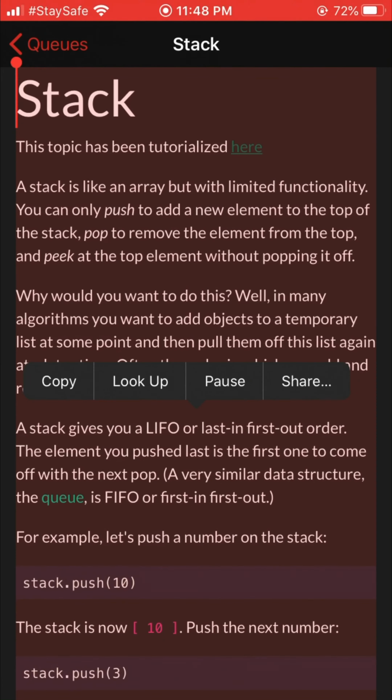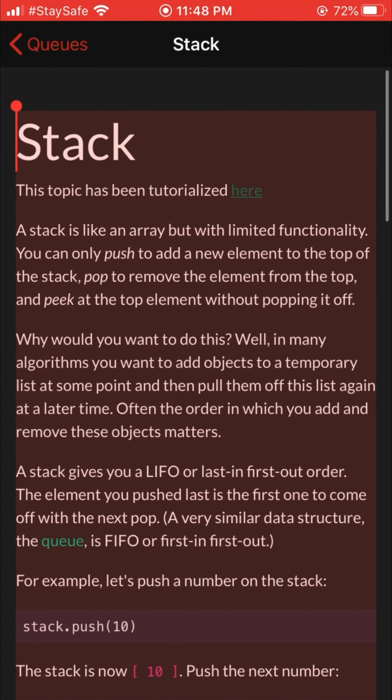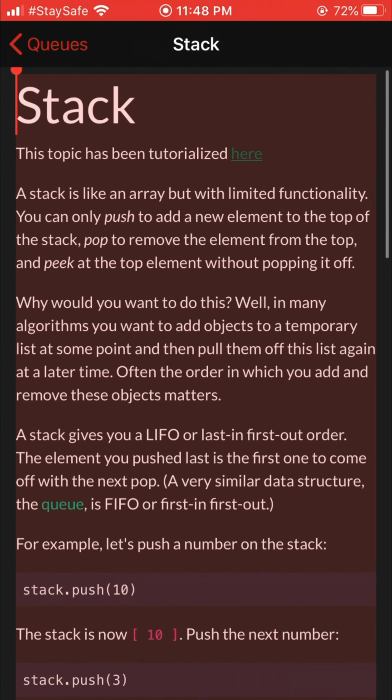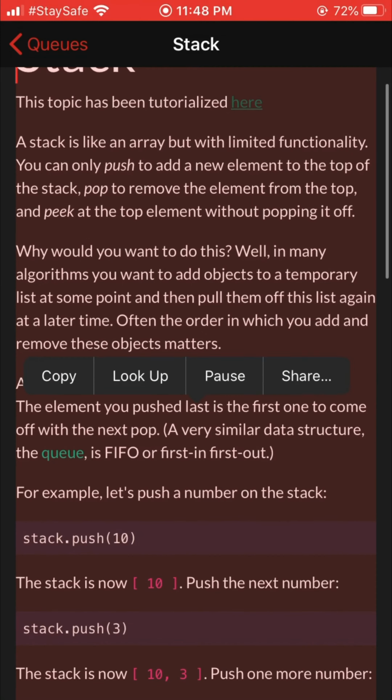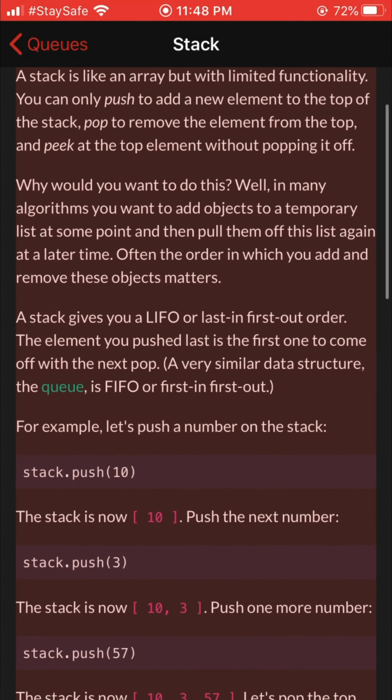Stack. This topic has been tutorialized here. A stack is like an array but with limited functionality. You can only push to add a new element to the top of the stack, pop to remove the element from the top, and peek at the top element without popping it off. Why would you want to do this?